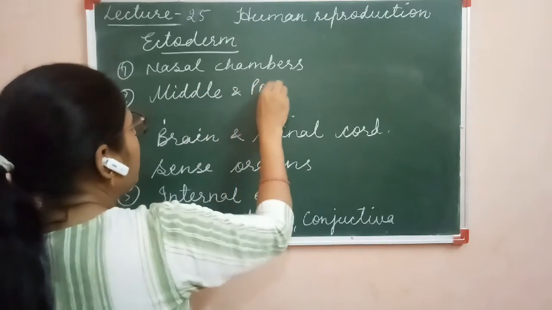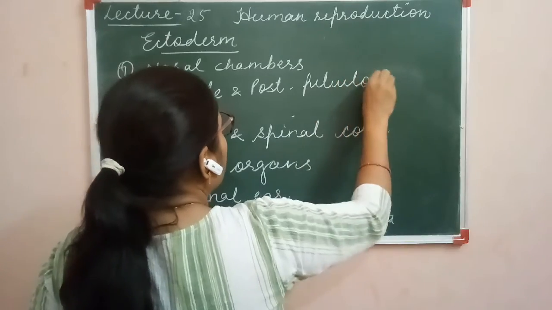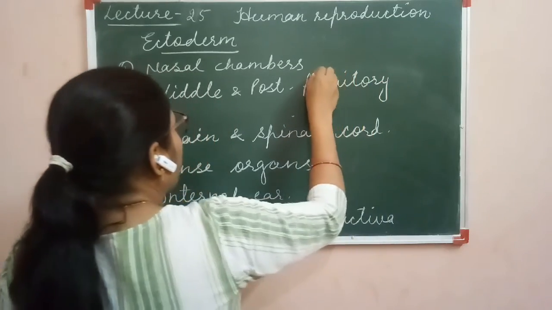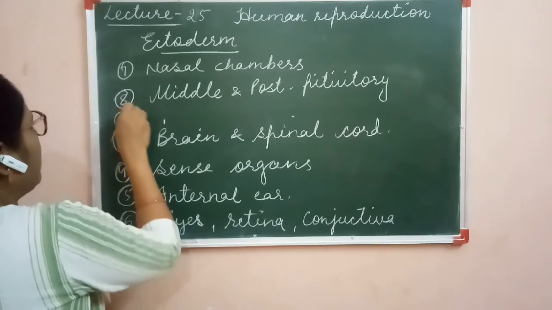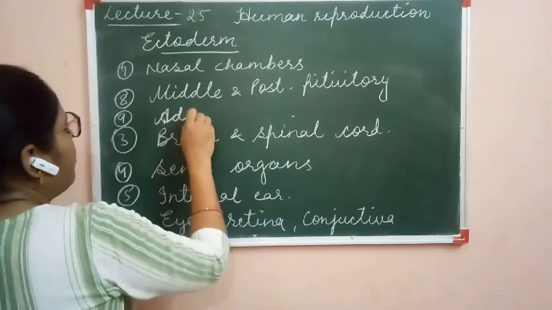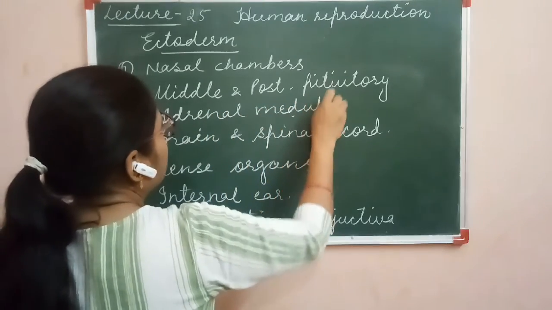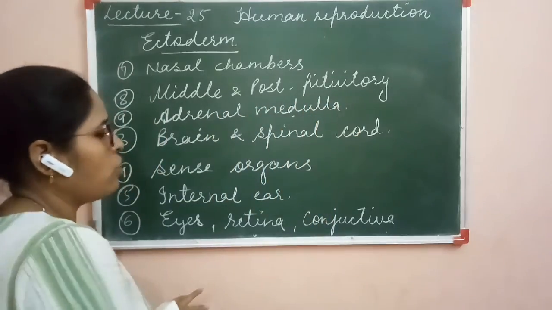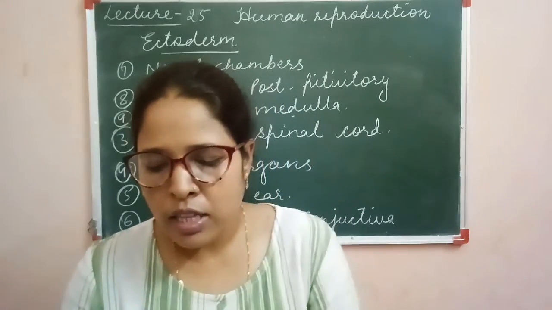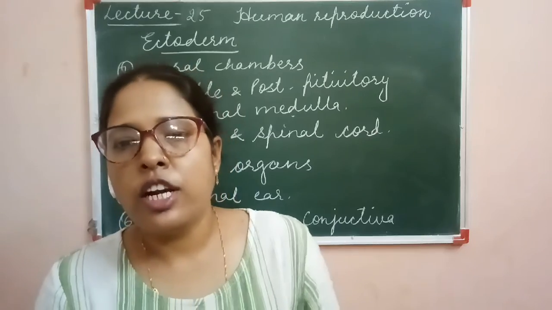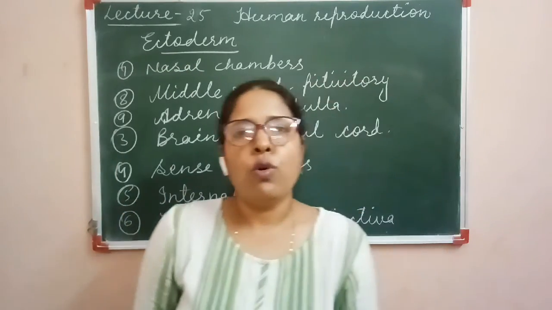Middle and posterior pituitary also originate from ectoderm, and one another, that is adrenal medulla. This adrenal medulla also originates from ectoderm. So these are the organs which originate from endoderm, mesoderm and ectoderm.